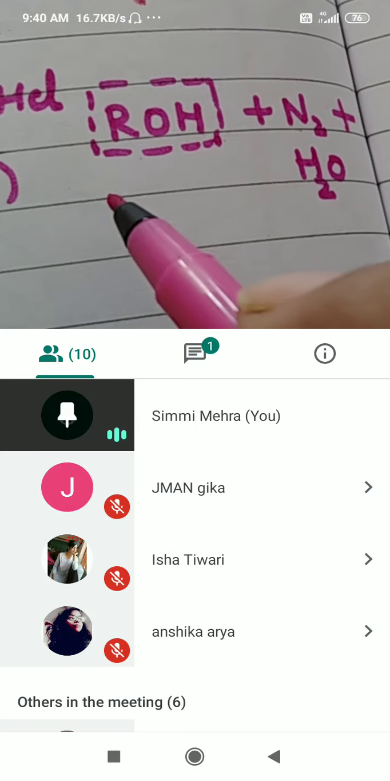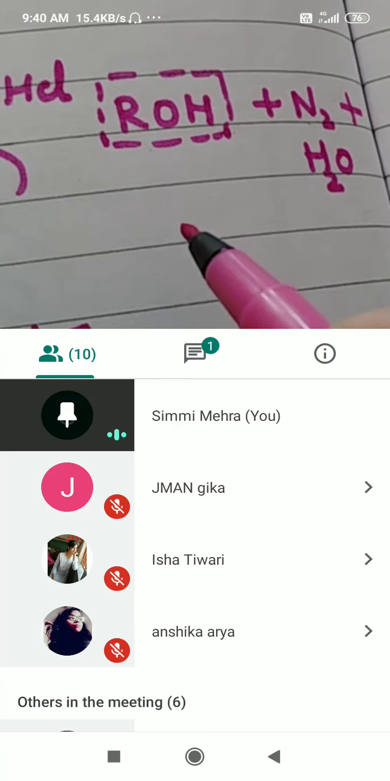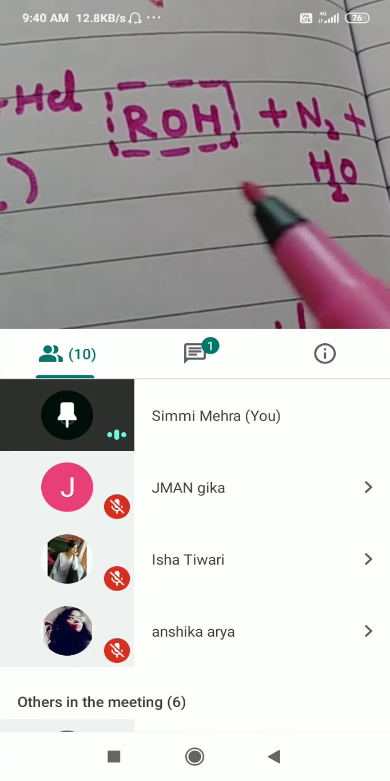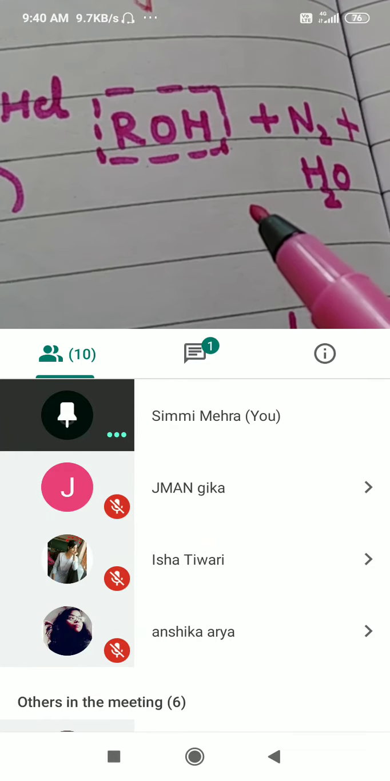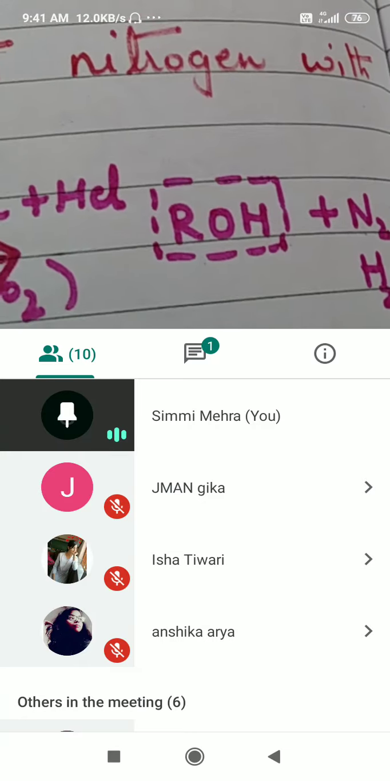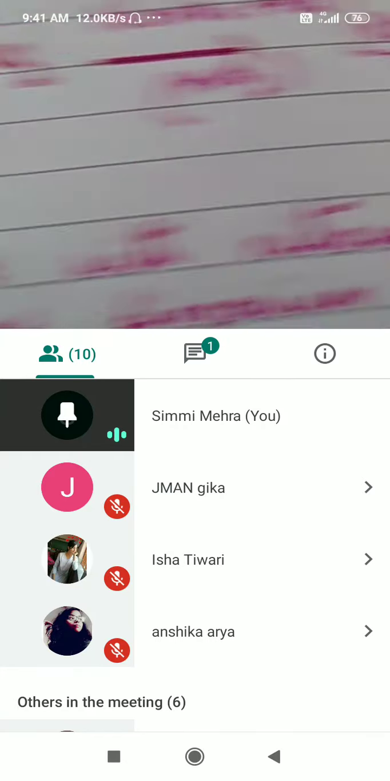Now this is an important reaction because for aliphatic amines it is different and for aromatic amines it is different. So this reaction is used to differentiate between aliphatic amine and aromatic amine. I will repeat, this reaction is used to differentiate between aliphatic amine and aromatic amine. So we have alcohol, nitrogen and water.